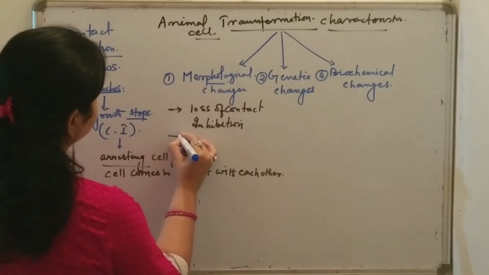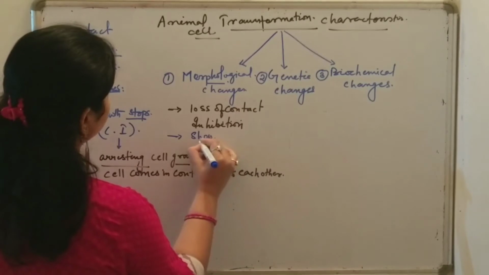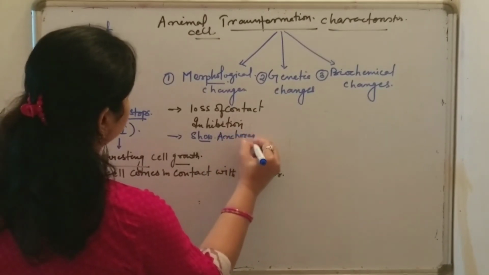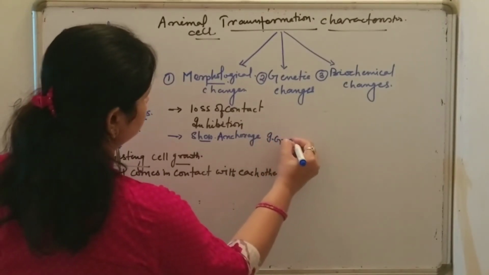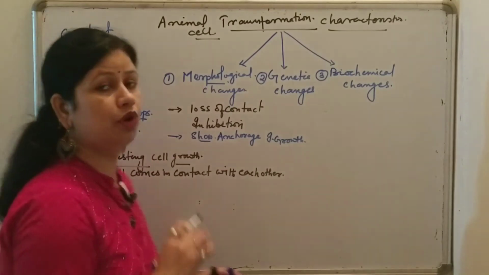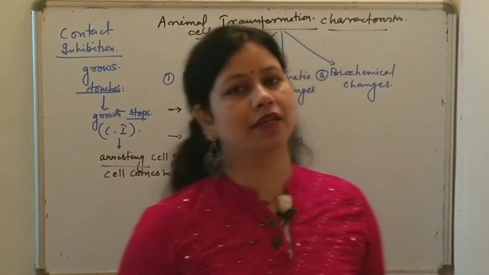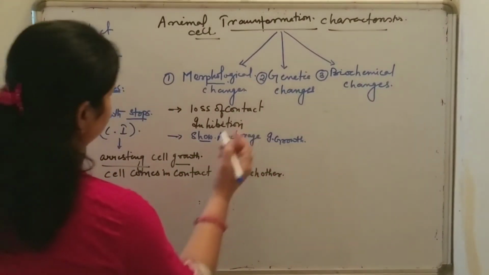Now the second is that transformed animal cells show anchorage independent growth. Means they do not require any surface for their growth as well as survival. Means they do not require any attachment surface for their growth.